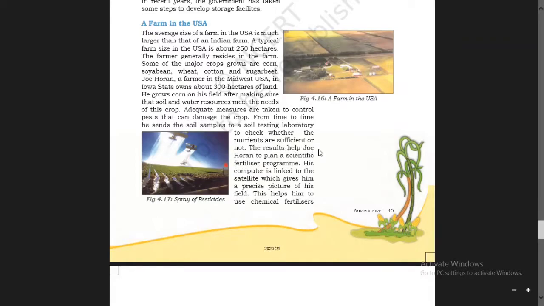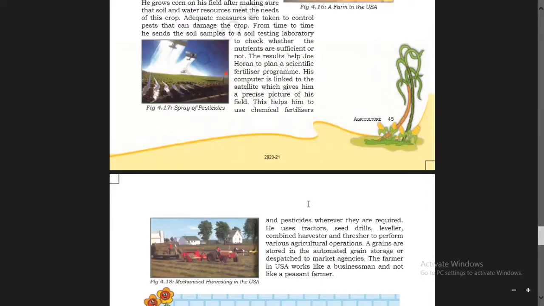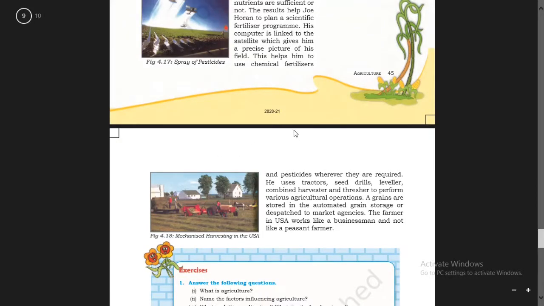The results helped Joe Horan to plan a scientific fertilizer program. His computer is linked to the satellite, which gives him a precise picture of his field. This helps him to use chemical fertilizers in order to grow crops in huge quantity.